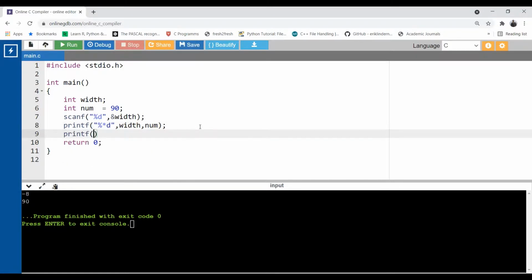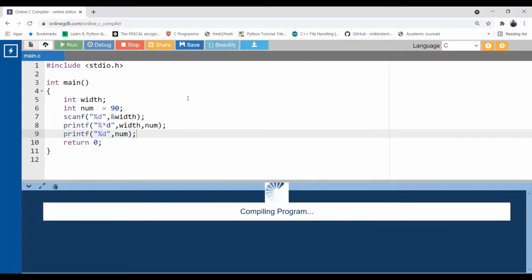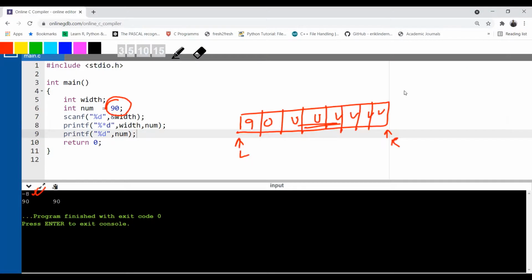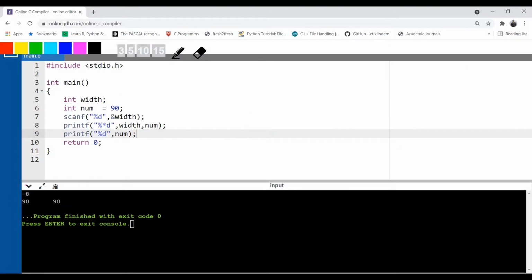Printf. Let's print the number num here, just to check that after this second printf there is also a space. Run. Enter a number -8. Now see where 90 is printed. I did not use any \t for horizontal tab as an escape sequence, but still there is a space. Why? Because the value that you have entered is negative.